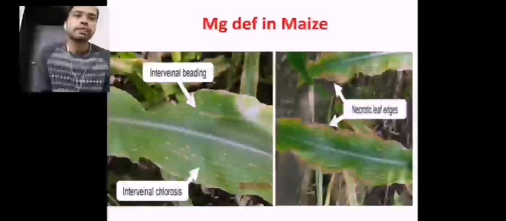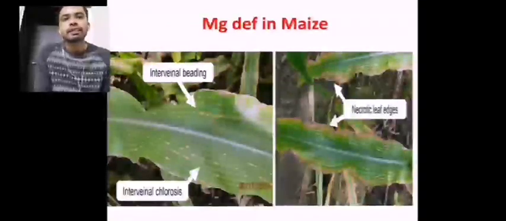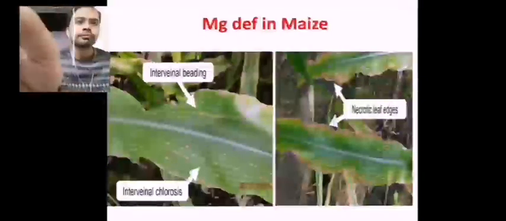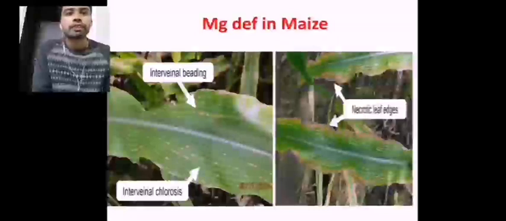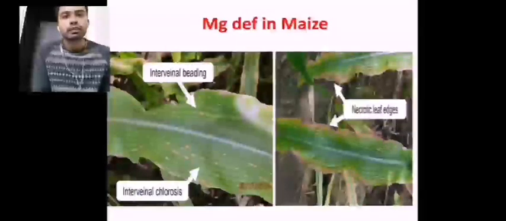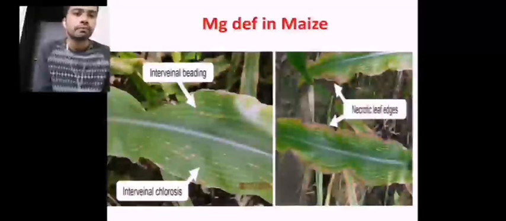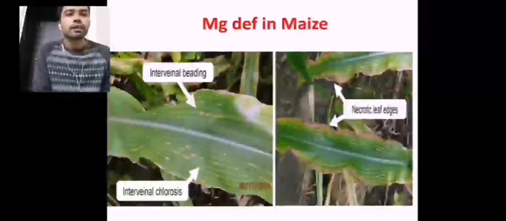Now the magnesium deficiency. Magnesium deficiency in maize, as we already discussed, will lead to interveinal chlorosis. There is a precise characteristic feature of magnesium deficiency, which happens in the midribs. The veins will remain non-chlorotic, but the chlorosis will start between the veins. That is why it is known as interveinal chlorosis, and in extreme cases necrosis will also happen.